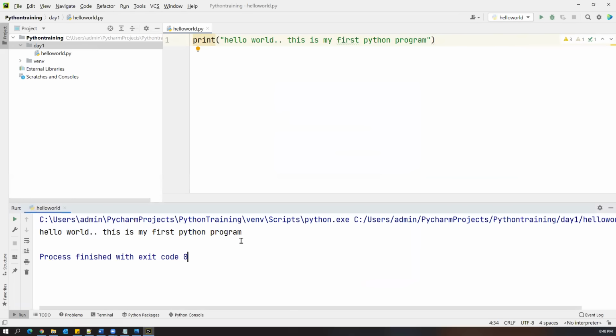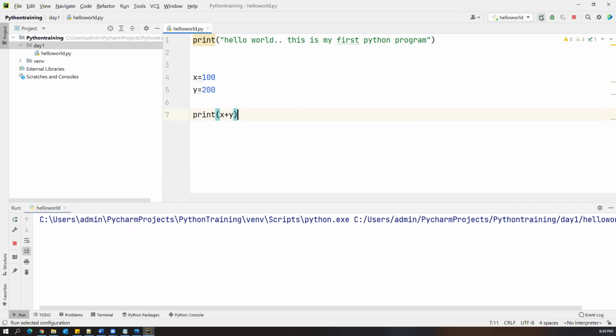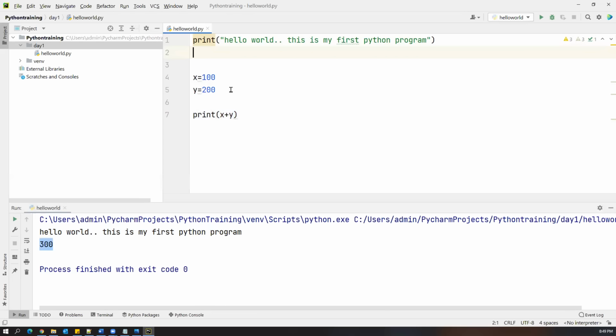This is a terminal, we can say a console window, which is automatically displayed as soon as you execute your program. Suppose I take x equal to 100 and y equal to 200. I want to perform the sum of these two numbers and print the output in the console window. Simply we can say print x plus y, and then execute. Now we can see this is the output of the first statement and this is the output of the print statement. So in this editor we can write a simple Python program, and it will give you the result in this console window.